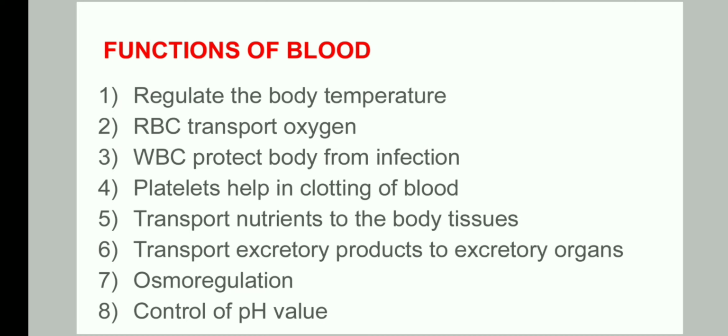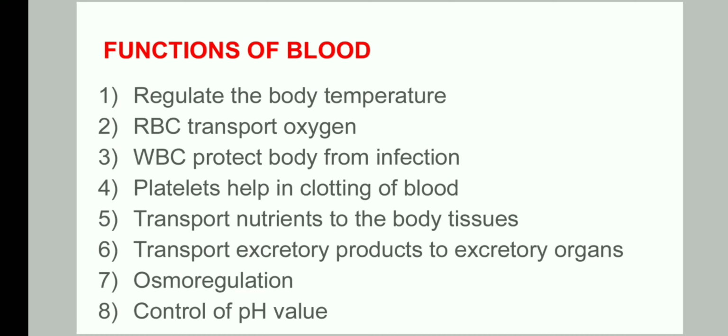Then RBCs help in transportation of oxygen. WBCs protect the body from infections. Platelets help in clotting of blood, that we all know about. Then transport of nutrients to the body tissues is also a function of blood. And transport of excretory products to the excretory organs.